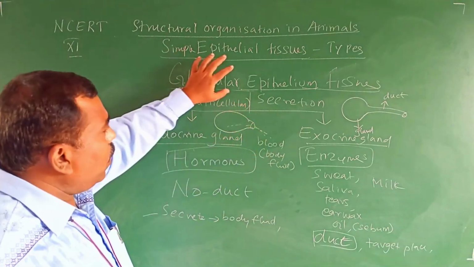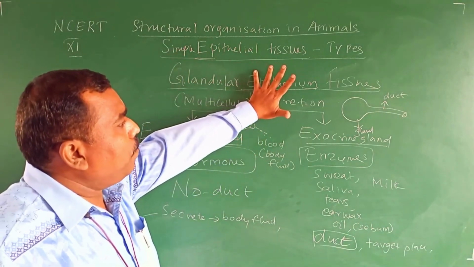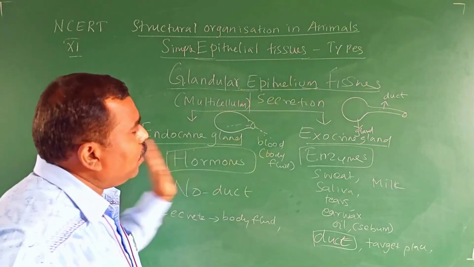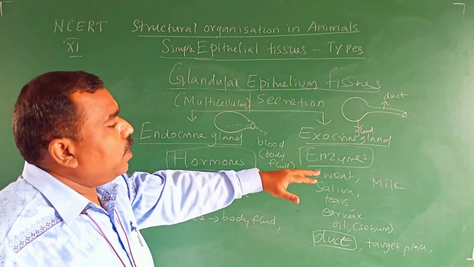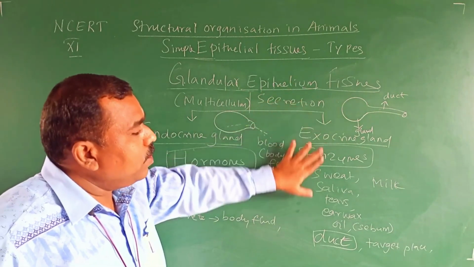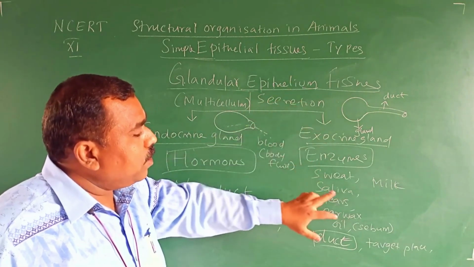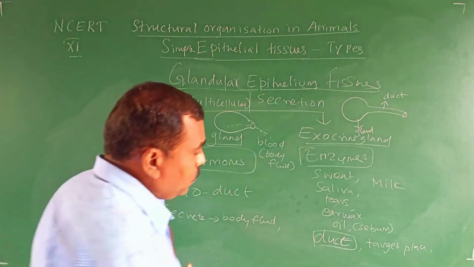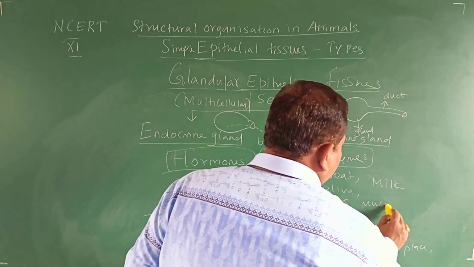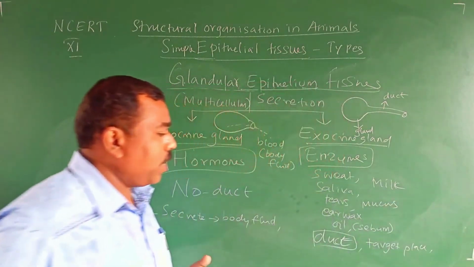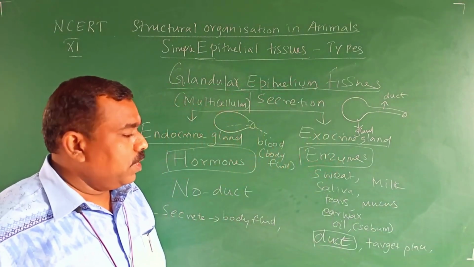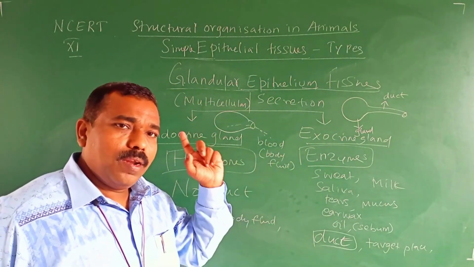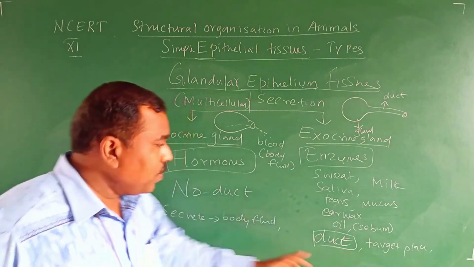So the glandular epithelial tissues, based on the secretion, are of two types: exocrine gland and endocrine gland. Exocrine glands secrete mainly enzymes, and also sweat, milk, saliva, tears, mucus, earwax, oil, etc. They have a duct, and release the secretion to the target place.